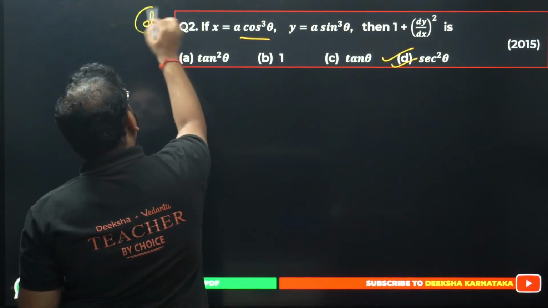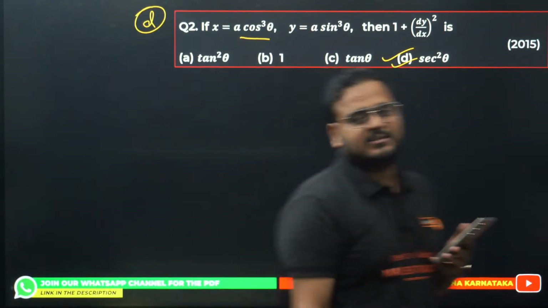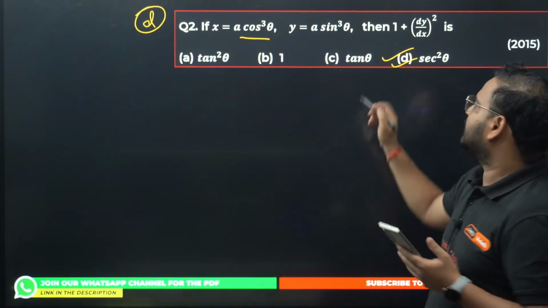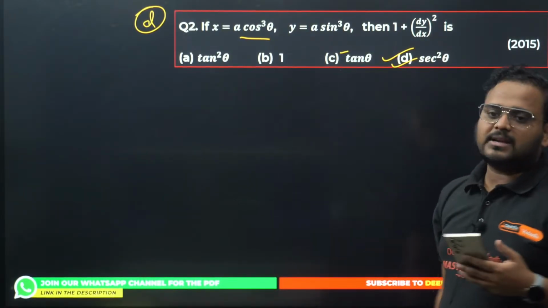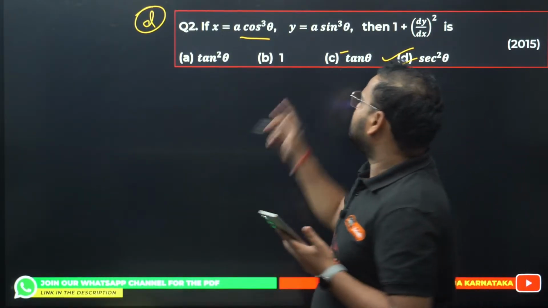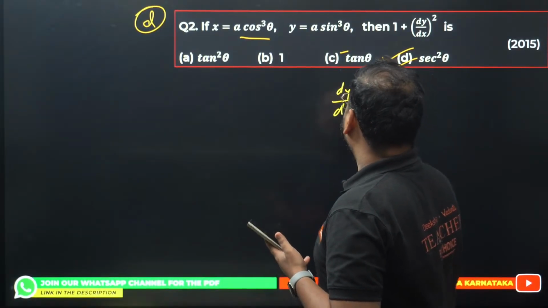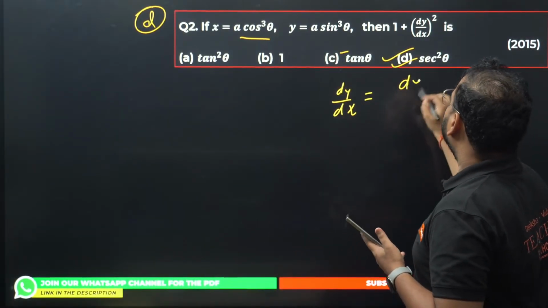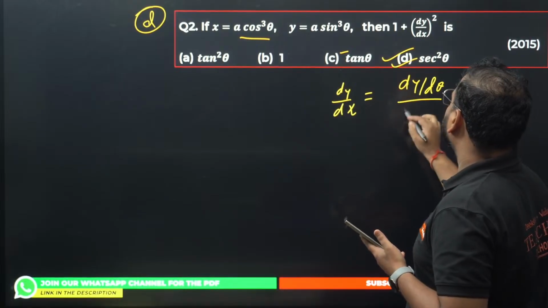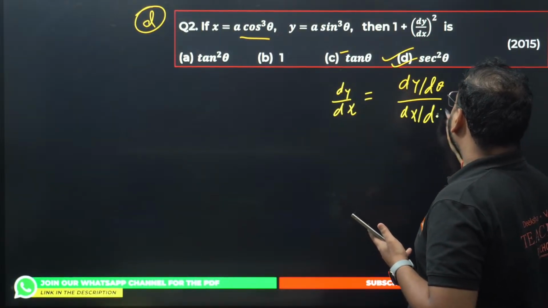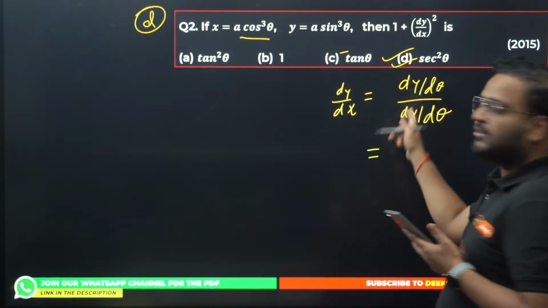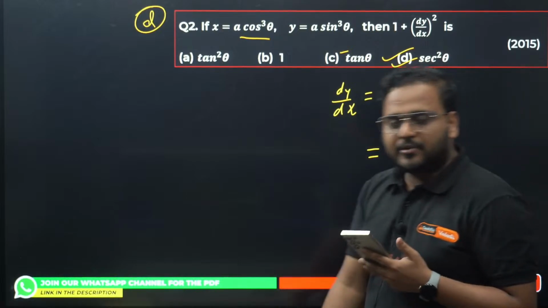So usually what happens, students make this mistake and take the answer as simply C. Let's say if it was given as minus tan theta, you'll take that as the answer. I'll tell you why. Because if you differentiate this, you will have dy by d theta upon dx by d theta. I hope all of you know what this is. This is the parametric form.